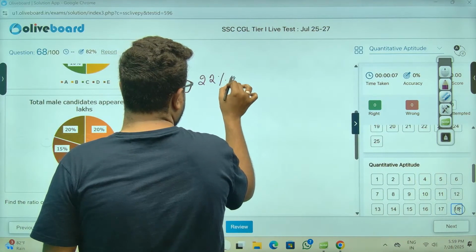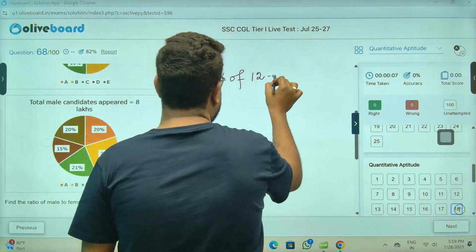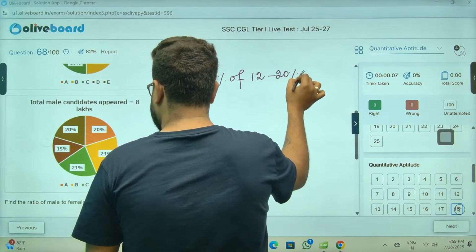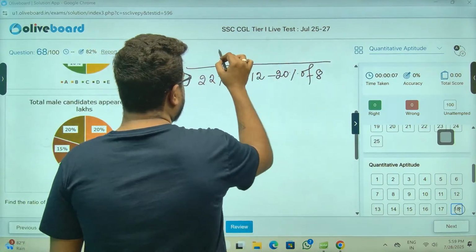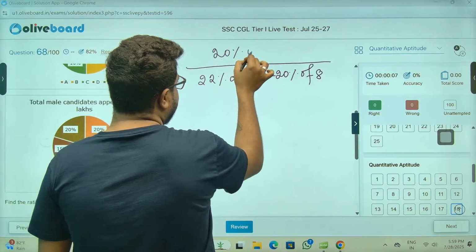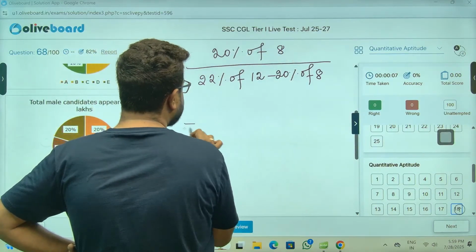22% of 12 minus 20% of 8. This is female. And male to female means 20% of 8. यही तो पूछा है सर. कैलकुलेट करके उड़ा दो सर.